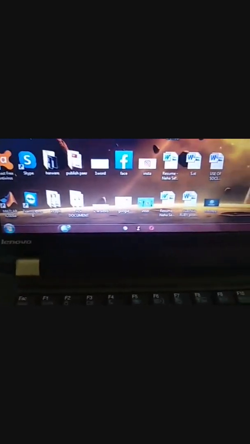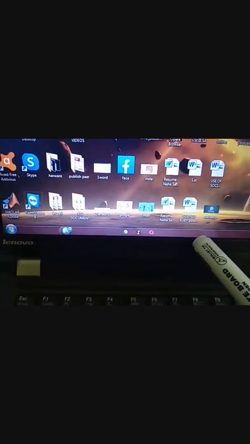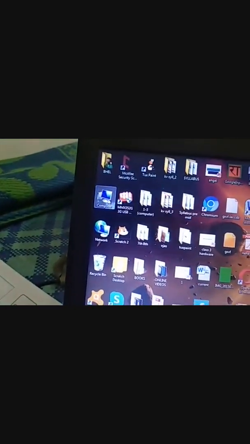Right now it is not showing on the taskbar. When you open the computer, it also comes on the downside. See, here is My Computer. Means this is an opened program, because we opened My Computer.